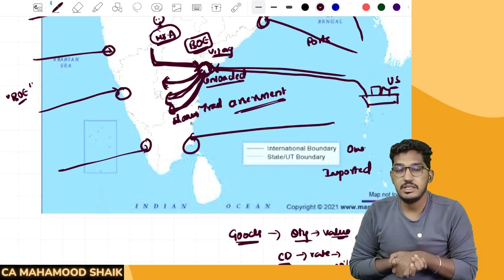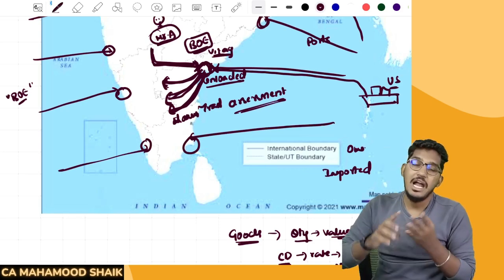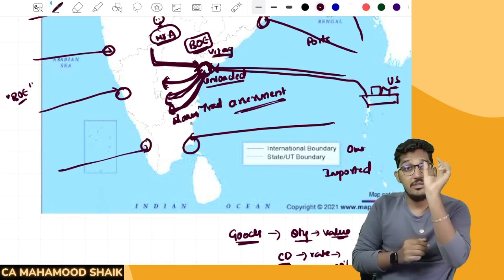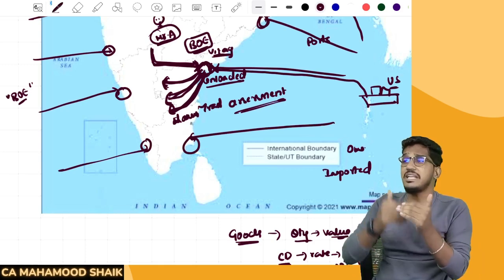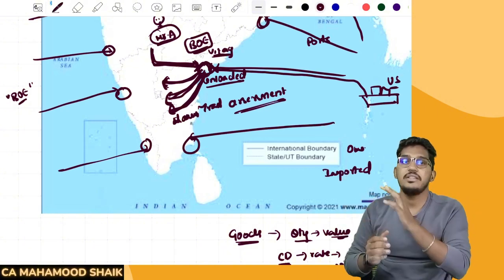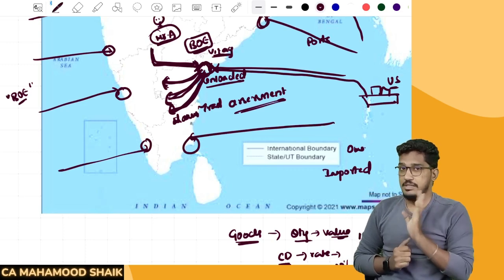What do you mean by assessment? They will determine what kind of goods you are importing, what is the value of the goods, what is the quantity, and they will determine what is the rate of customs duty, and what is the amount of customs duty you are required to pay. You have to make the payment of that customs duty, then they will clear the goods. That we call clearance for home consumption.